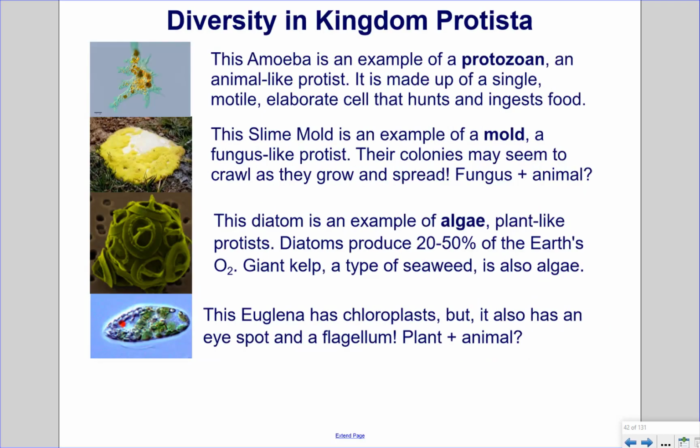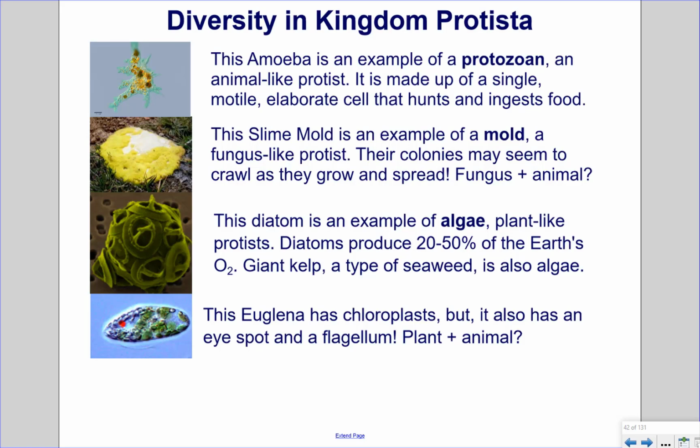Diversity in Kingdom Protista. This amoeba is an example of a protozoan, an animal-like protist. It is made up of a single, motile, elaborate cell that hunts and ingests food. This slime mold is an example of a mold, a fungus-like protist. Their colonies may seem to crawl as they grow and spread. This diatom is an example of algae, plant-like protists. Diatoms produce 20 to 50% of the Earth's oxygen. Giant kelp, a seaweed, is also algae.